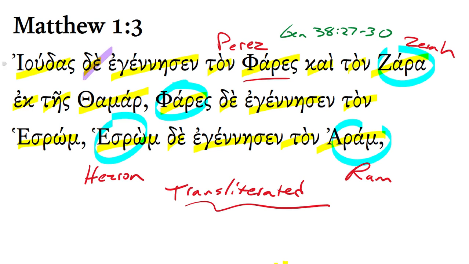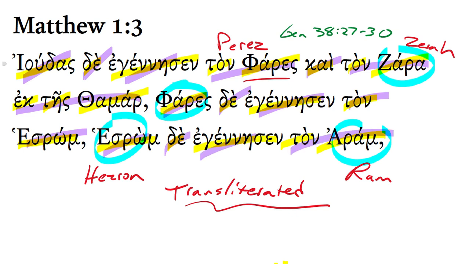So, Judah begat Perez and Zerah out of Tamar, or from Tamar, or by Tamar. And Perez begat Hezron, and Hezron begat Ram.